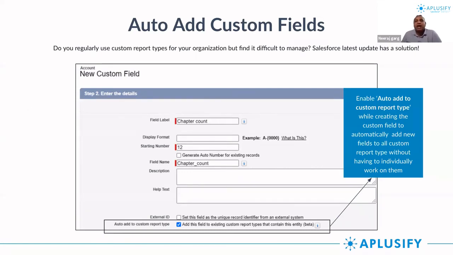So this has actually saved us a lot of time, and I'm thankful to Salesforce that they have added this feature, because it was an ultimate pain. To all the people on this call who might have encountered this issue, if you are still encountering it, I am glad to tell you that we have this feature, and you just have to click this box when you add a custom report type. And if your technical team is out there, maybe you can guide them that this feature is now available and they can start using it.